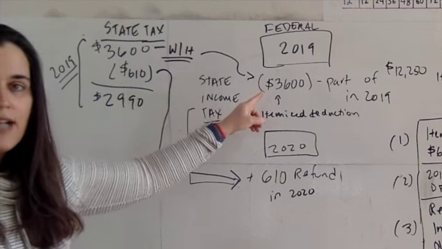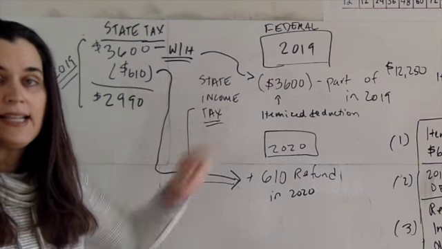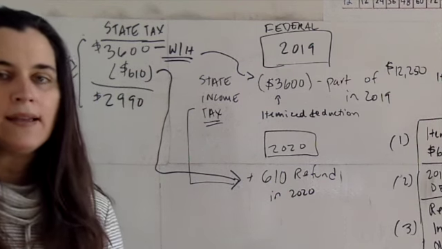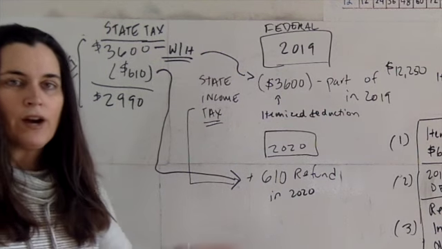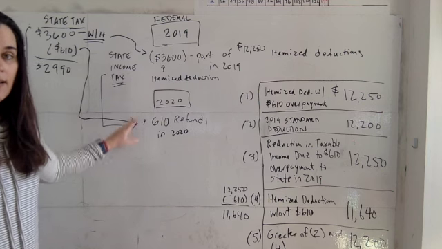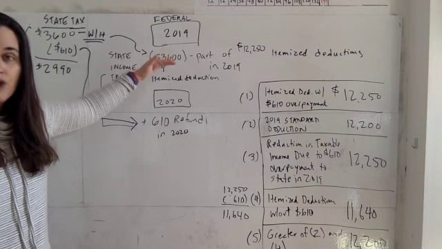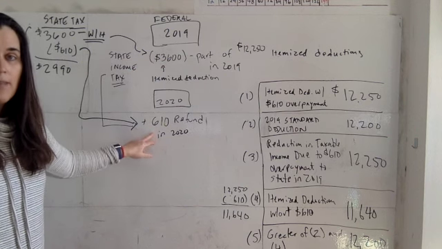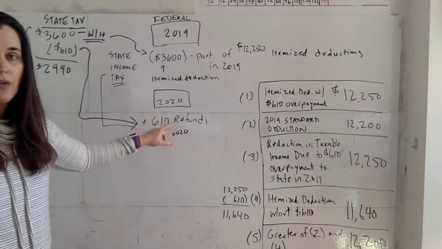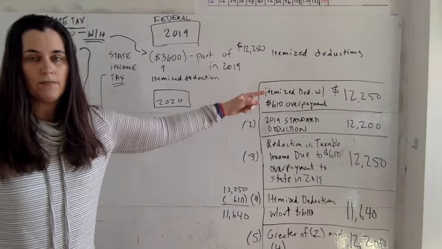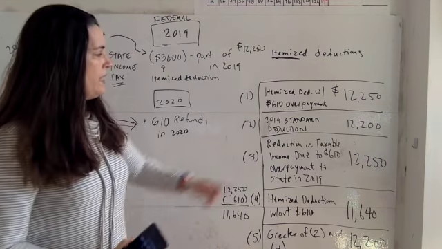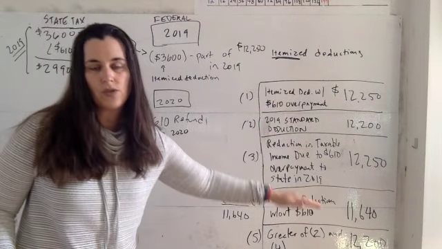So this $3,600 deduction that he used in 2019 was actually based on an overpayment to the state, and the state reconciled it in 2020. So what we're doing as part of problem number 7 is reconciling the fact that he received a benefit based on the $3,600 in 2019, but that benefit should actually have been lower. We're seeing that lower benefit reflected in the $610 refund that he's getting from the state in 2020, and that's why we have to work through this process. Okay, and this process deals with the fact that he took itemized deductions, but he could have also taken the standard deduction. So let's walk through this worksheet here.